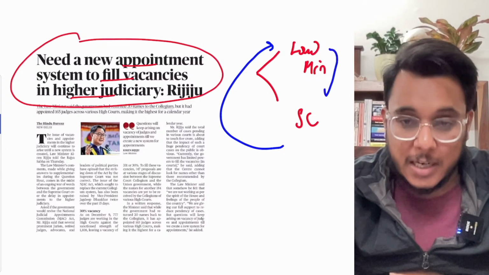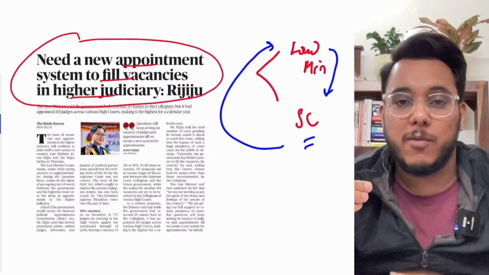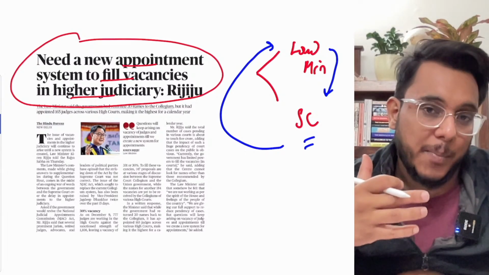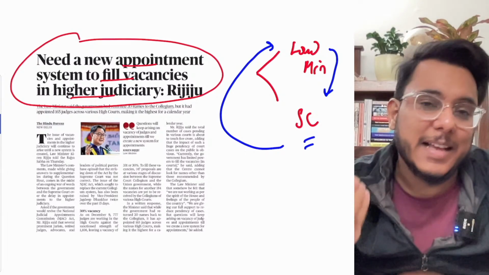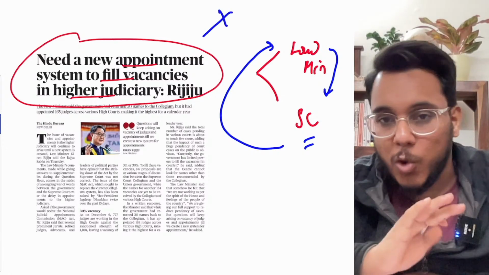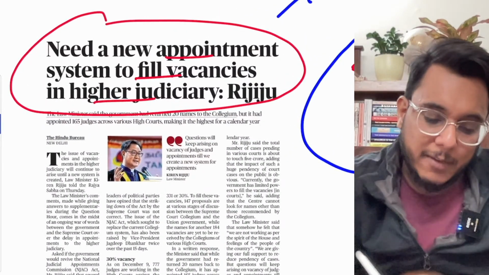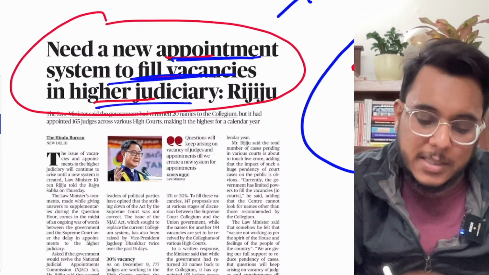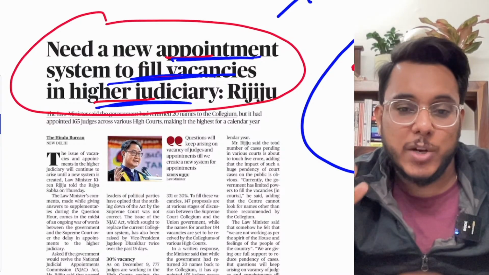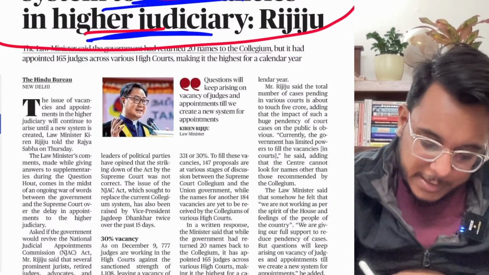But the law ministry and the government are saying that the Supreme Court collegium system needs to be reformed. That system is not perfect. It needs to be reformed. And every day some comments are being passed either from the judiciary or from the law ministry. You are not required to follow that commentary every day. Now the same thing has been repeated again, that we need a new appointment system to fill vacancies in the higher judiciary. What can this new system be? NJAC, the National Judicial Appointments Commission. Okay, so the same thing has been provided.